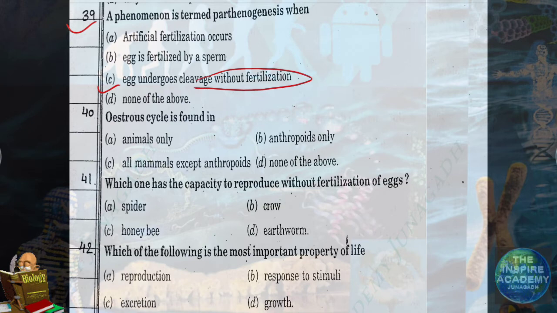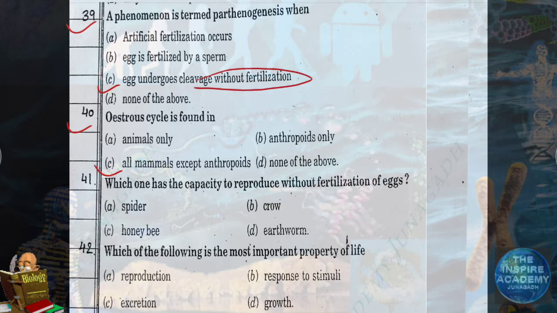Question number 40. Estrus cycle is found in all mammals except anthropoids. Estrus cycle is found in non-primates only. In primates, instead of estrus cycle, it is menstrual cycle.